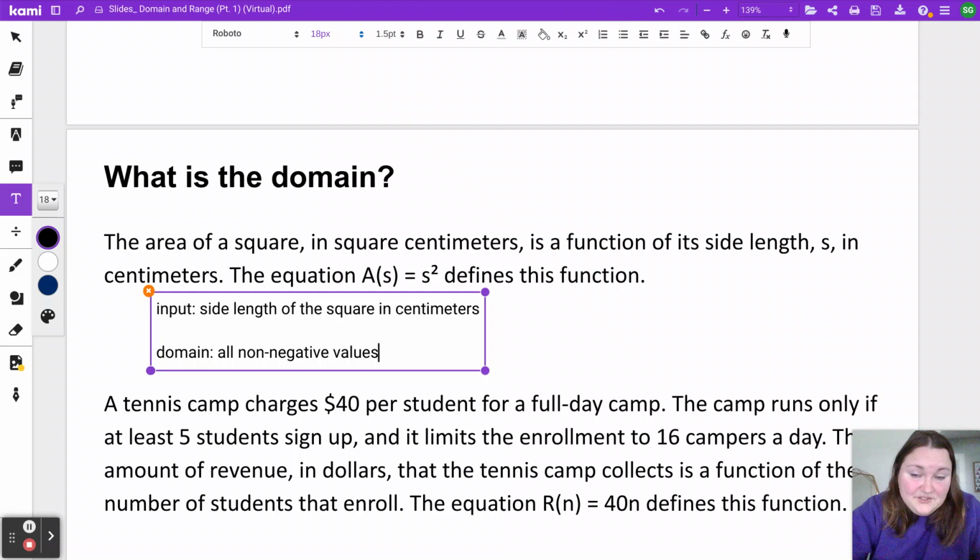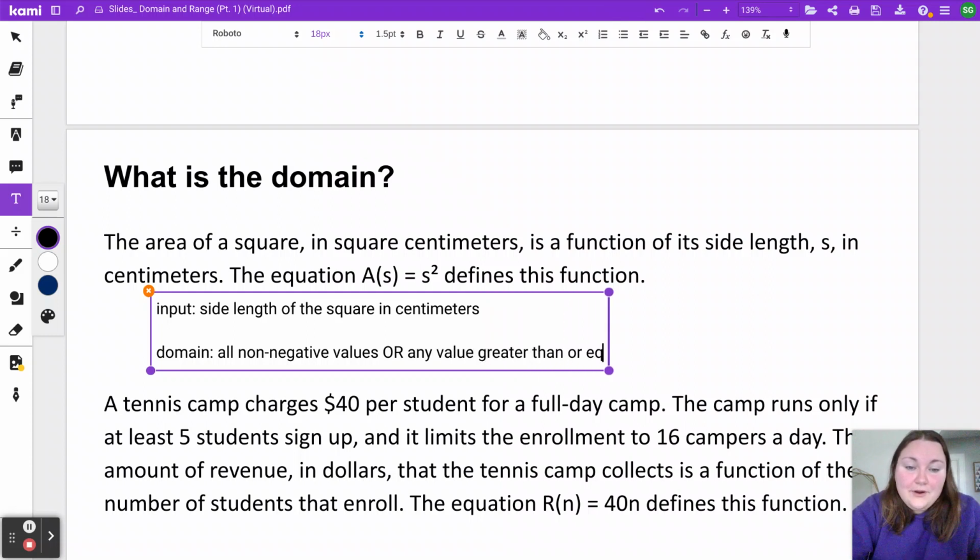There's other ways to describe that. So you could say all non-negative values, or you could say any value greater than or equal to, and use that inequality, greater than or equal to 0. If I have something that is greater than or equal to 0, it means it's not negative, and it would be a possible side length.